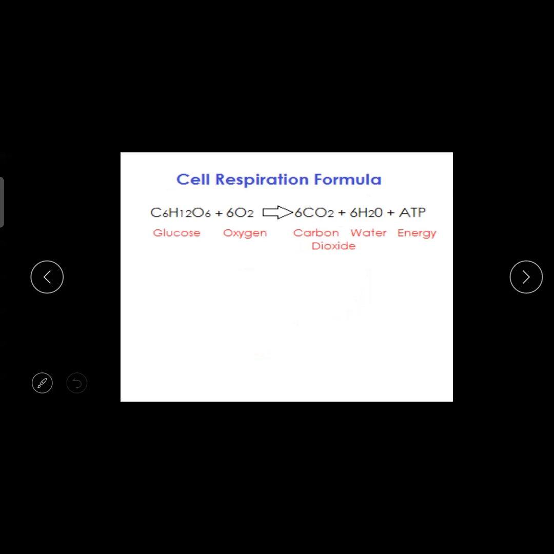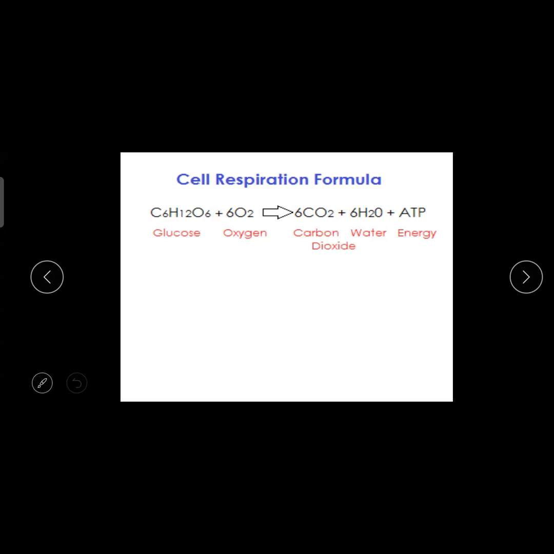So finally, I think this is the final time you're going to learn about the formula for cellular respiration. Okay, C6H12O6, that is glucose, in the presence of oxygen. Now here it is balanced. That's why they have put 6 oxygen. So in the presence of oxygen, we'll produce carbon dioxide, water, and the main important thing is ATP energy. So this is cellular respiration. Okay, just memorize it.